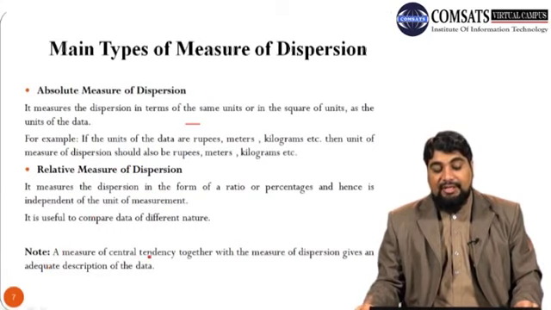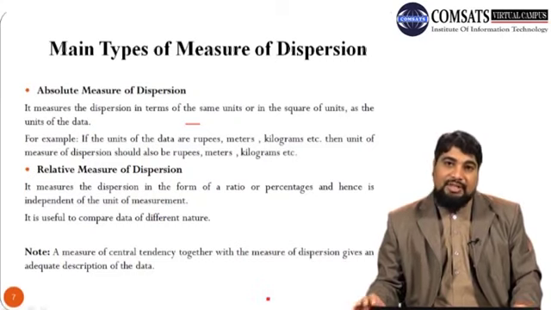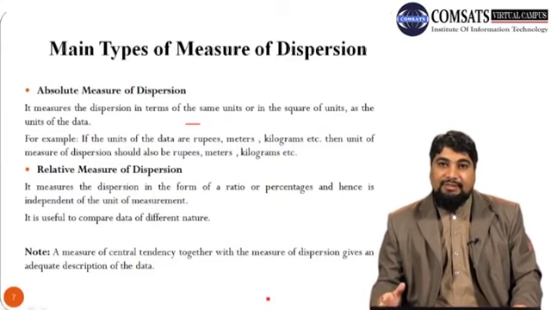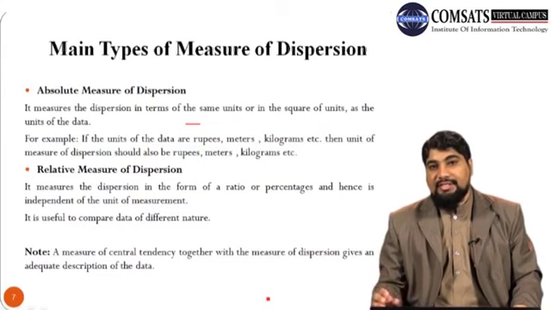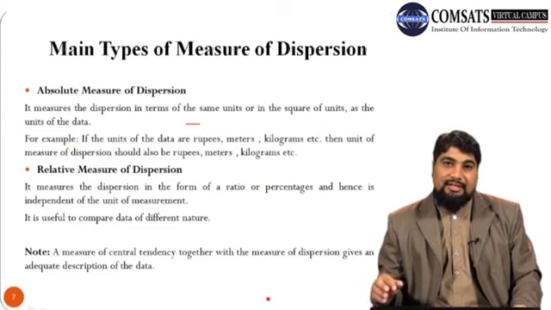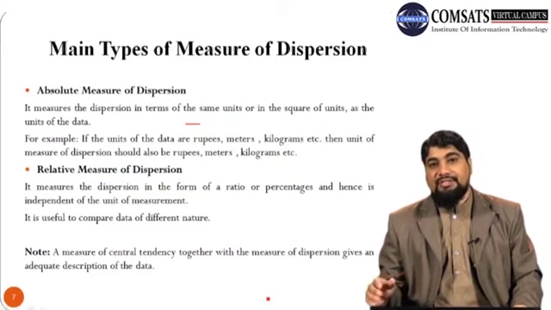Note that a measure of central tendency together with the measure of dispersion gives an adequate description of the data. Why? Because a measure of central tendency gives us one central point which describes all the data points, such as mean. Mean gives us the average value of all the data points. And then the measure of dispersion gives us the spread of the observations around this mean value, the central point.